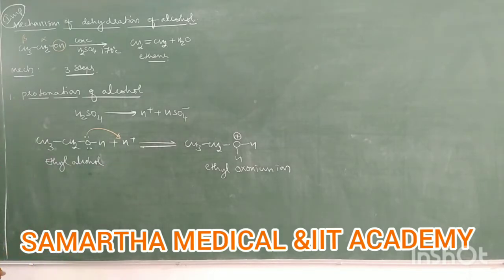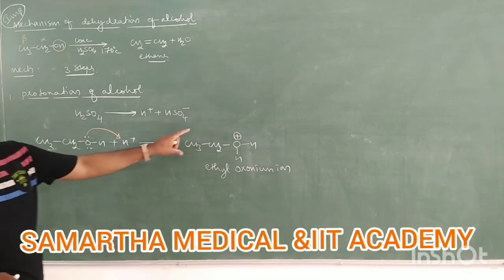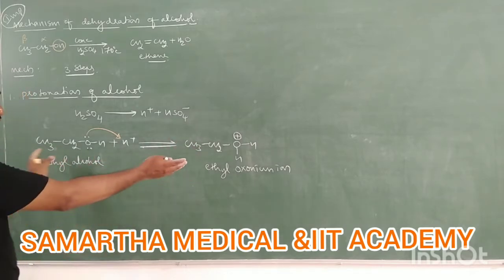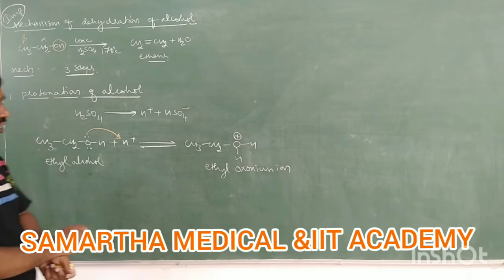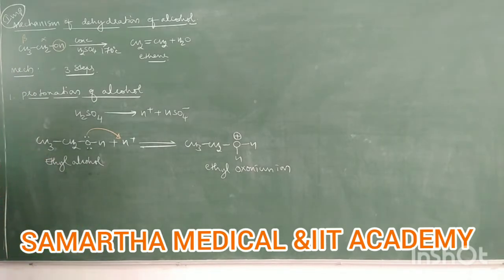Then what is the statement? You must write statement also. Statement in heading: ethyl alcohol undergo protonation to form ethyl oxonium ion. Whatever we have written in equation form now, that equation you write in statement. That's it. You need not buy anything. Okay, this is step 1.